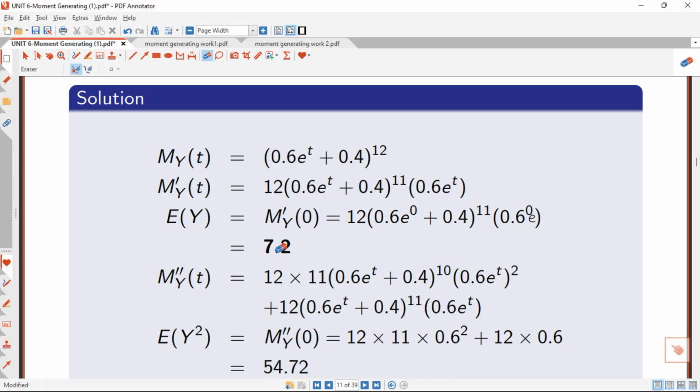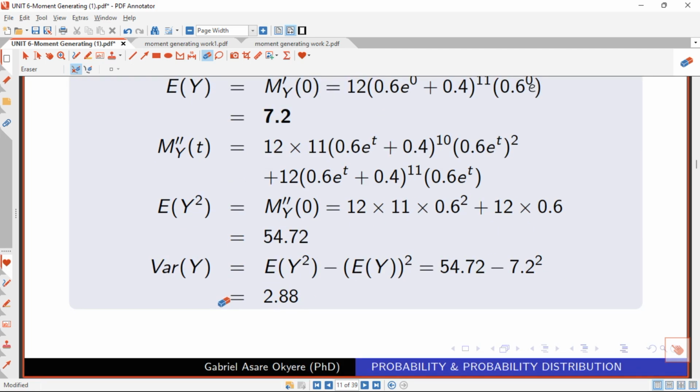When we take the variance, we know that variance of y is equal to expected of y squared minus expected of y all squared, right? So we need to find expected of y squared, and if we want to get expected of y squared, we have to take the second derivative.